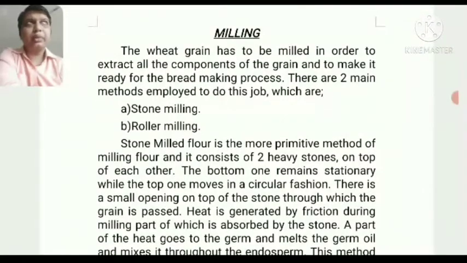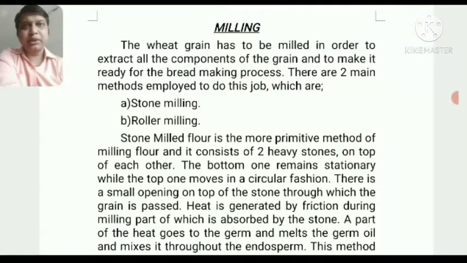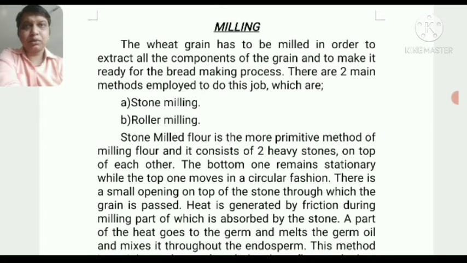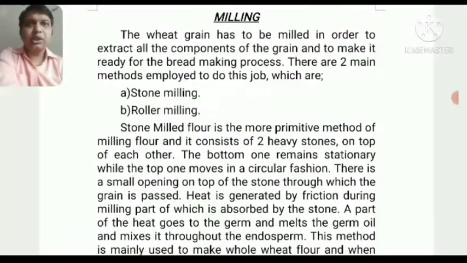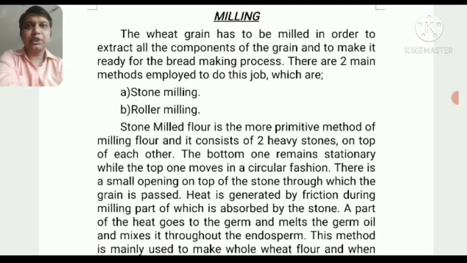So now, coming to the milling process, we need to discuss the handling of the raw material which is used in making the bread. One of the most major ingredients is wheat grain. Now we know the different categories and parts of the wheat, in which endosperm is the most important part, which we use for making refined flour. Now we will come to the milling process, because we need to know how to handle this ingredient exactly.